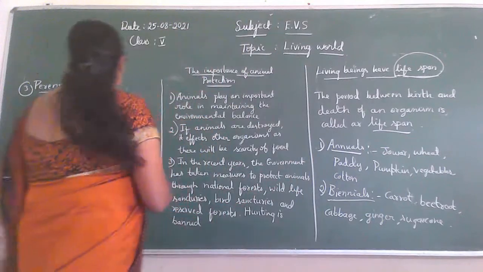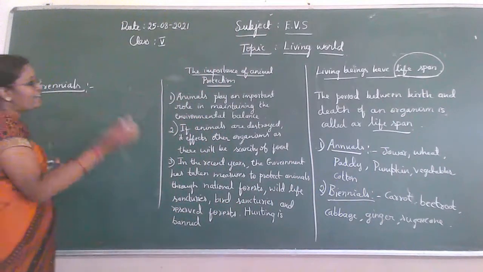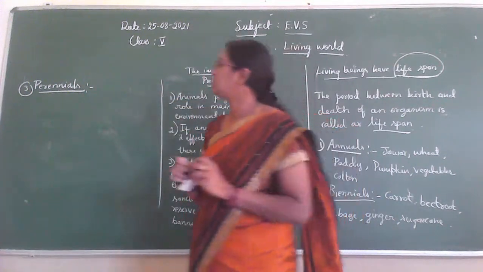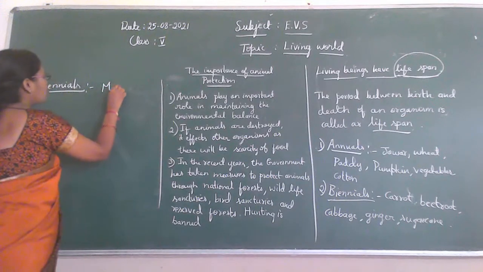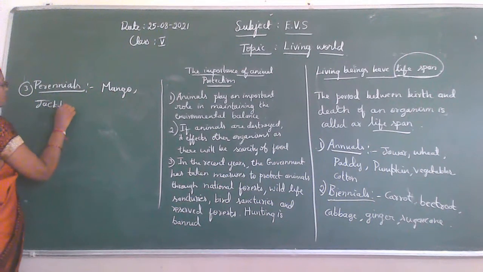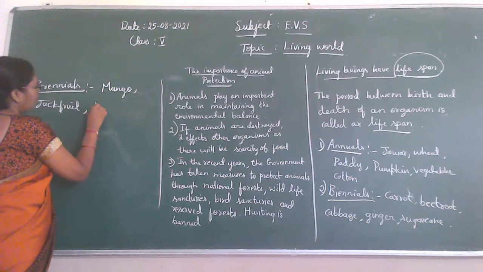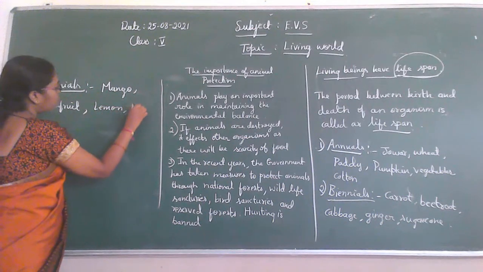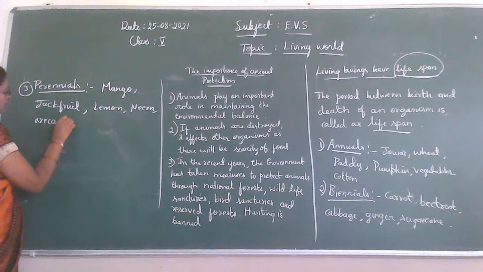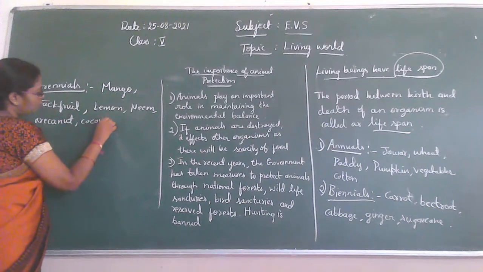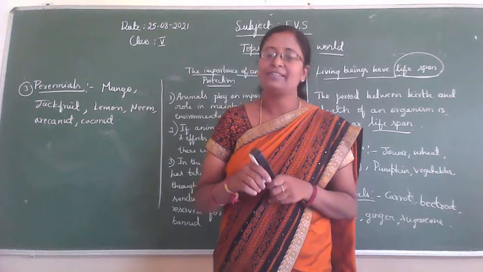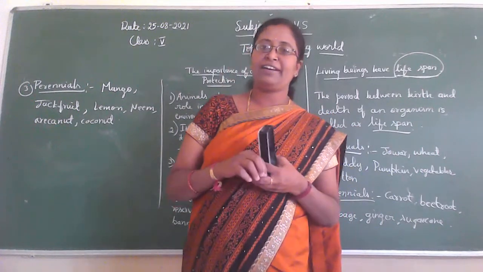So the plants which live for many years come under perennials. Examples: mango, jackfruit, lemon, neem, areca nut, coconut. These plants or trees are called perennial trees or perennial plants.